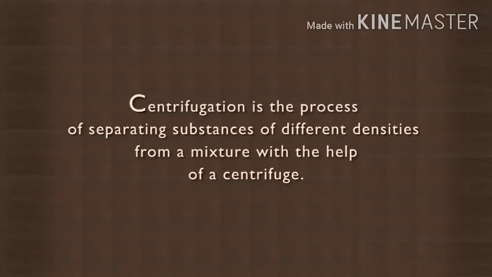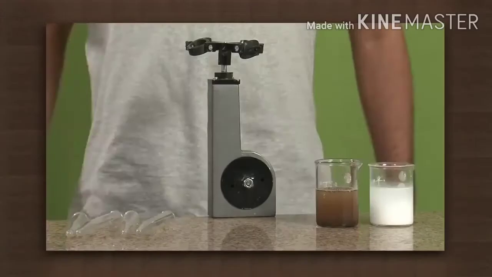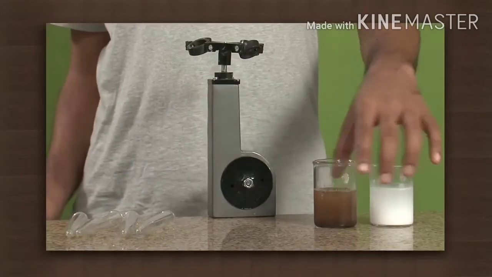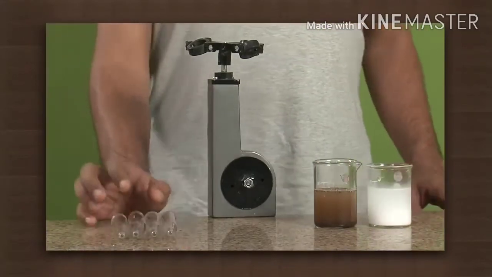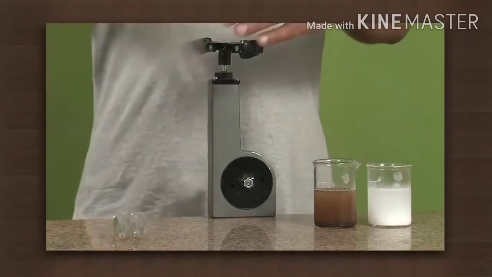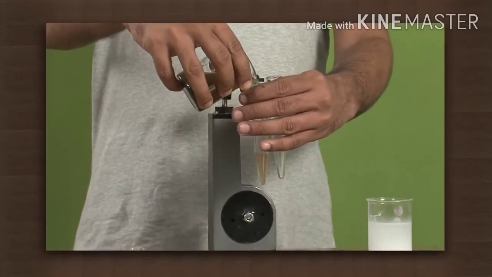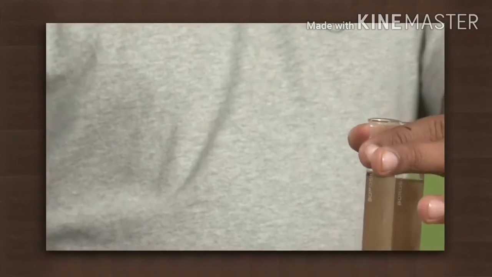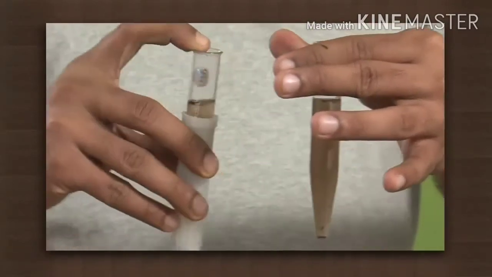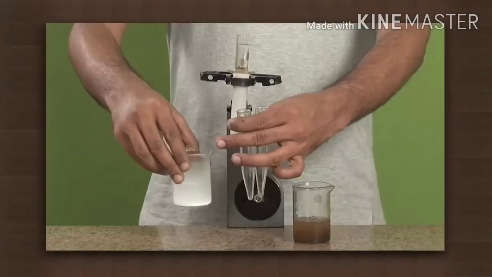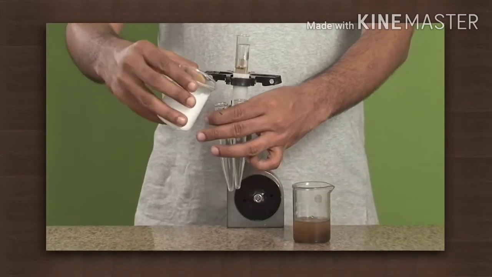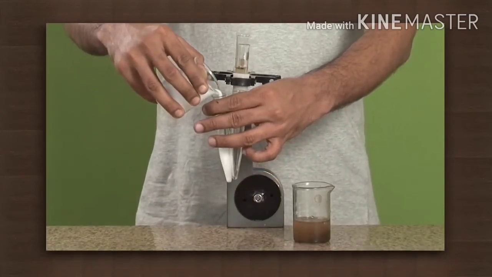Centrifugation is the process of separating substances of different densities from a mixture with the help of a centrifuge. Let us conduct an experiment to see centrifugation. For this we need a handy centrifuge machine, muddy water, a mixture of calcium carbonate and water, and 4 centrifuge test tubes. Take the sample of muddy water and place the test tubes in the centrifuge machine. Now take the calcium hydroxide mixture in the test tubes and also place them in the centrifuge machine.